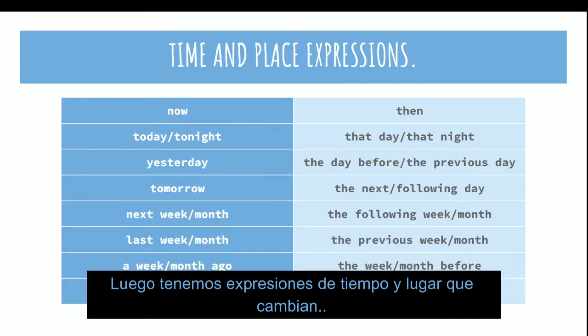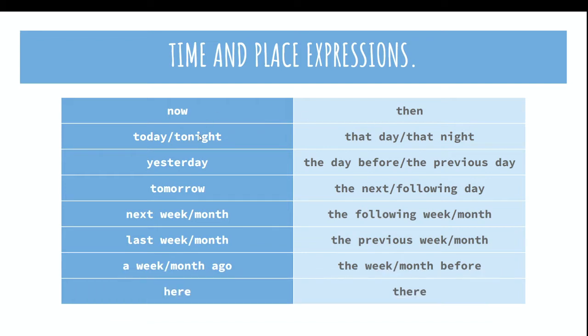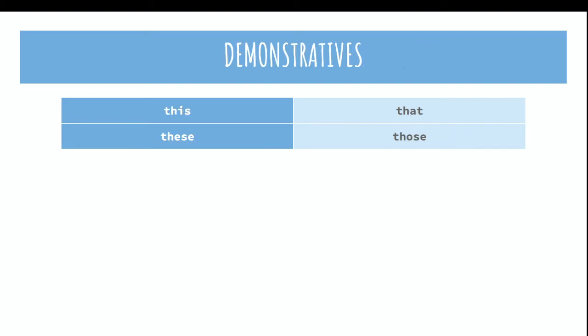Then we have time and place expressions that change. Now is then, today and tonight is that night or that day. Yesterday is the day before or the previous day. Tomorrow is the next day, the following day. The next week, the next month is the following week, the following month. Last week, last month is the previous week, the previous month. A week, month ago is the week, month before. Here is there. This is that.